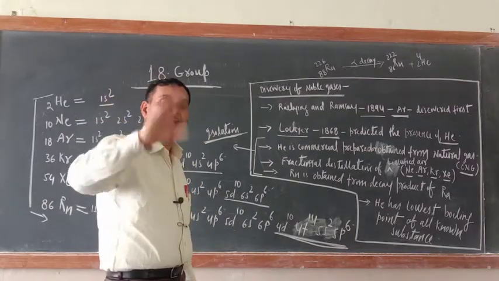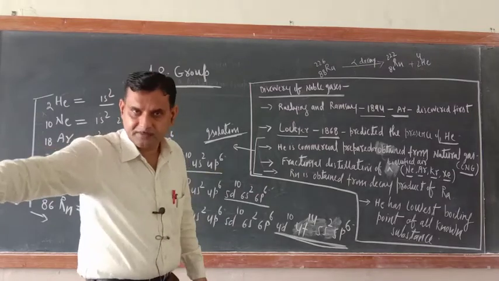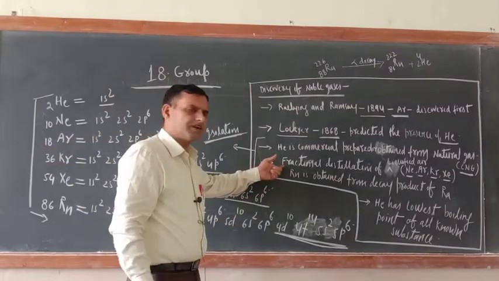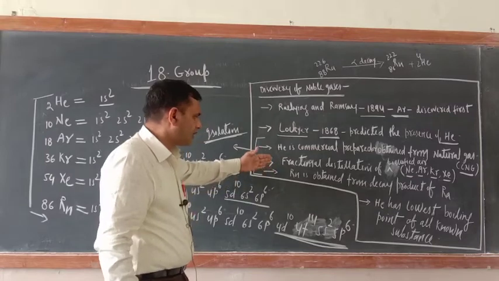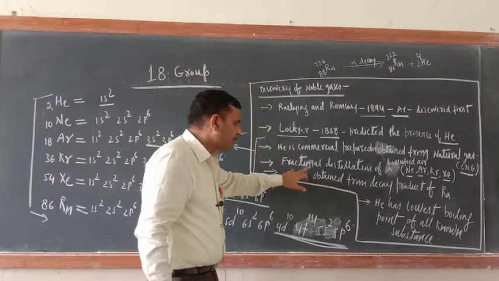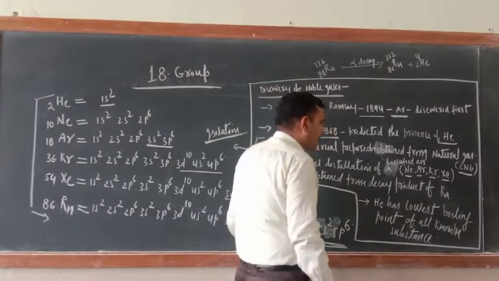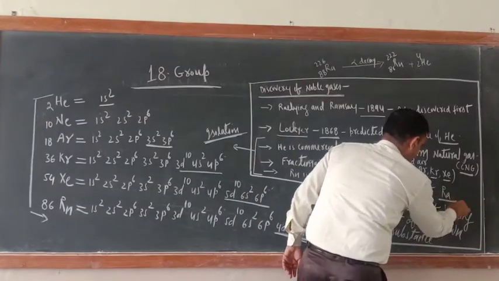Those having less boiling point will be separated first. And you know the fractional distillation method, so there is no need to tell this one. Radon is obtained from the decay product of radium.